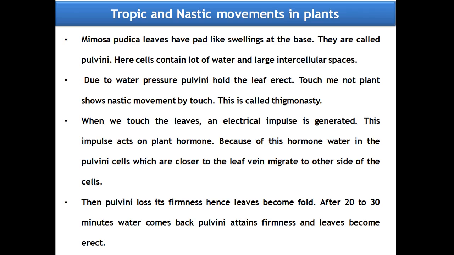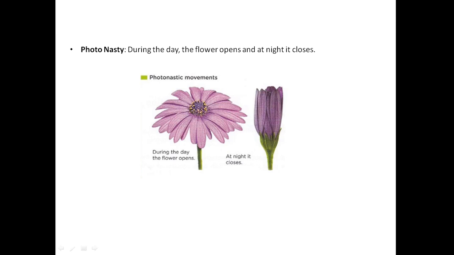But after some time, like 20 to 30 minutes, water comes back, the pulvini attain firmness and the leaves become erect. This is a self-defense mechanism to protect itself from grazing animals.